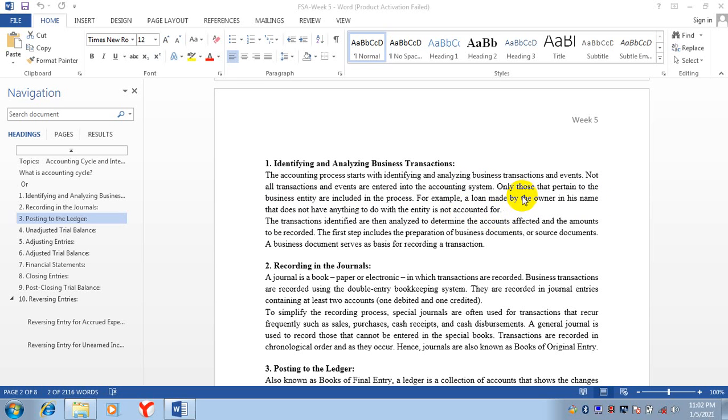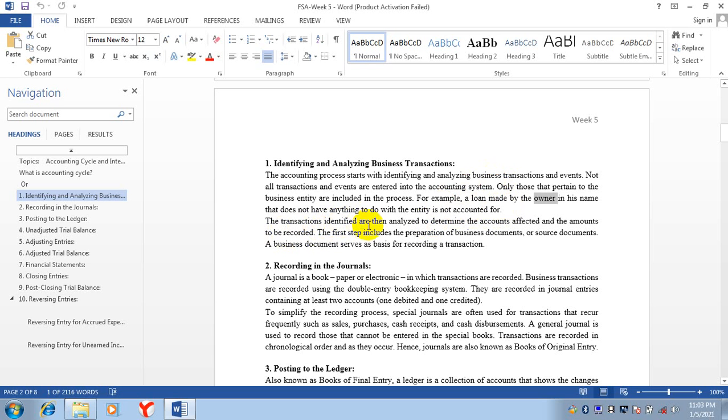Now, the owner made a personal loan. Personal loan means he took a loan for his family use. Now, this thing is not related to the business, so it will not be accounted for. We will not enter it into the accounting system. Why? This is a personal loan. This is not for the business.